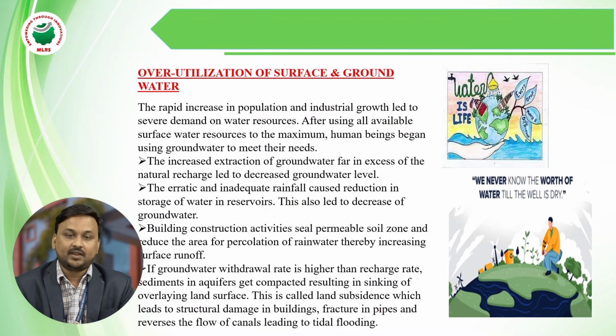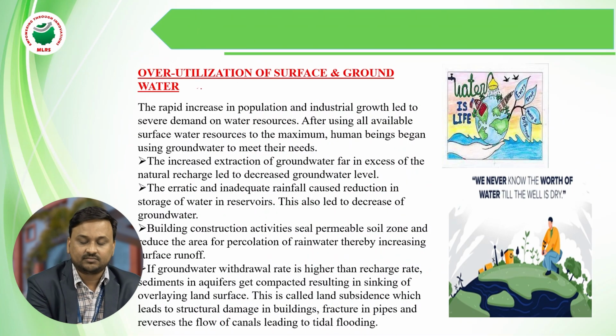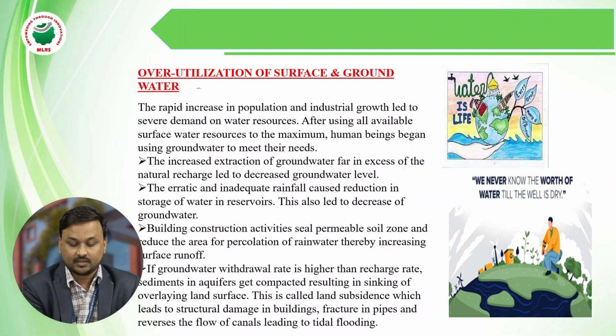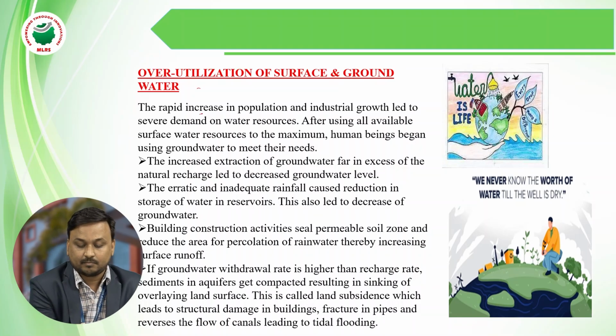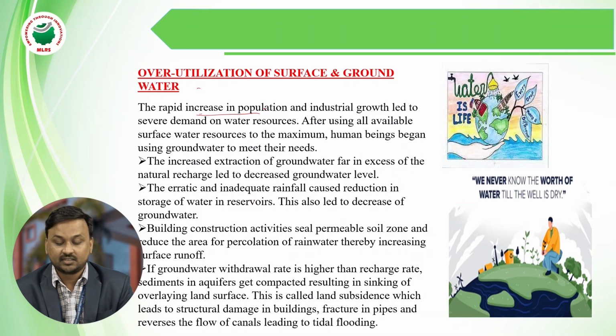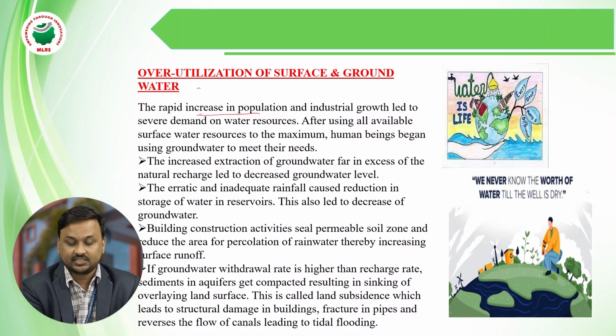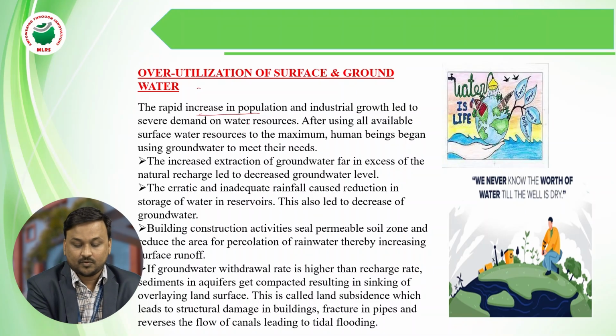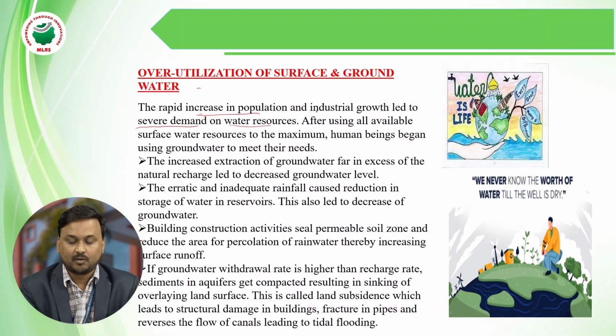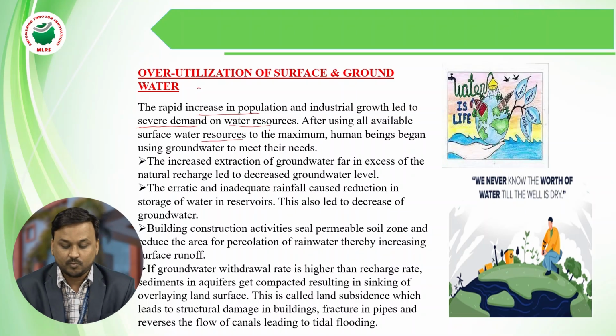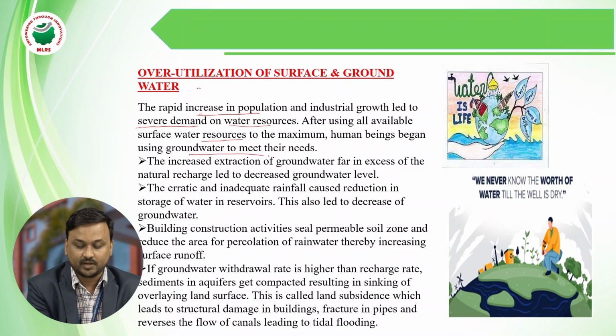What happens with overutilization of surface water and groundwater? With the increase of population and industrial growth, the demand for water is very high. As the availability of surface water falls short, human beings use groundwater to meet their needs.